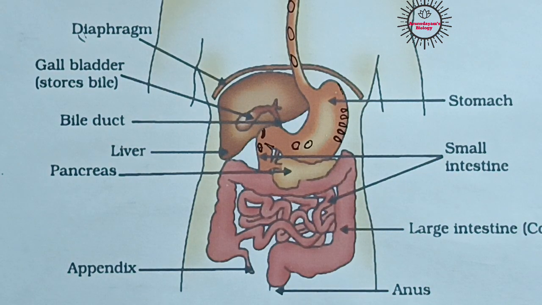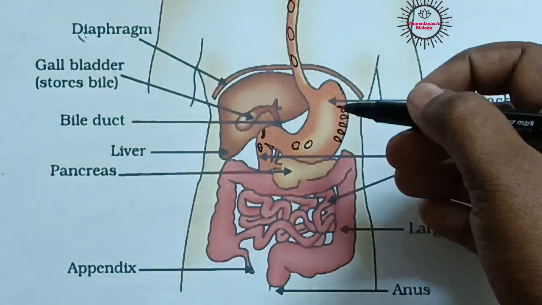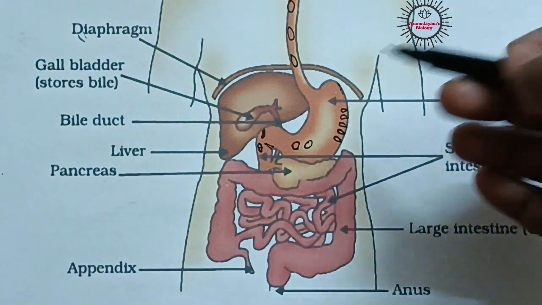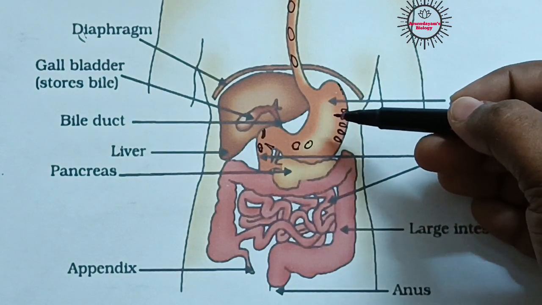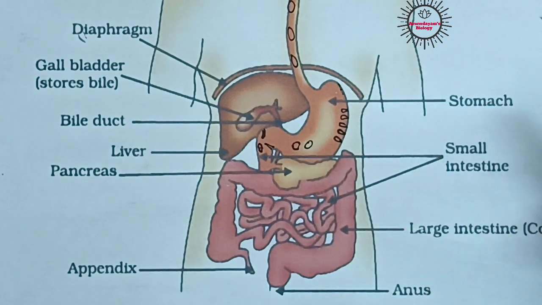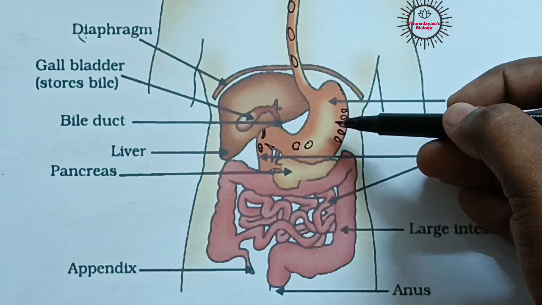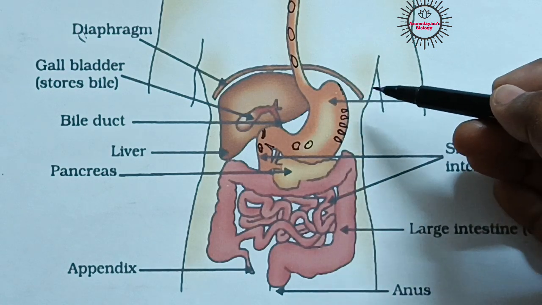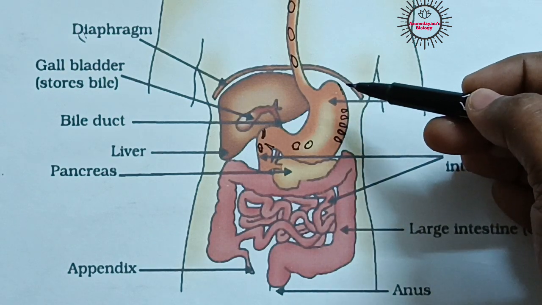The food which we take might contain some harmful germs, isn't it? Some harmful microorganisms might be present in the food which we have ingested. So those harmful microorganisms will be killed by the action of hydrochloric acid which is produced in the stomach. In addition to this, hydrochloric acid is also useful for activating the inactive enzymes present in gastric juice.